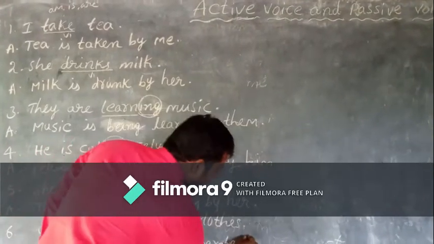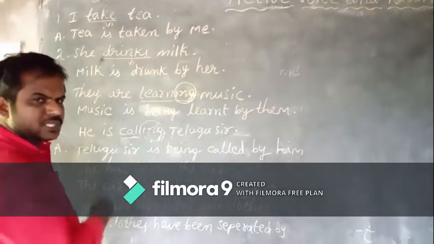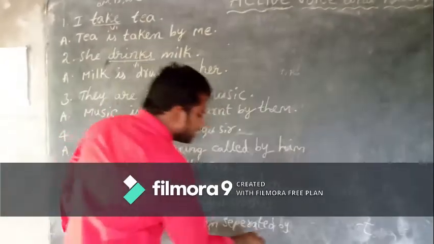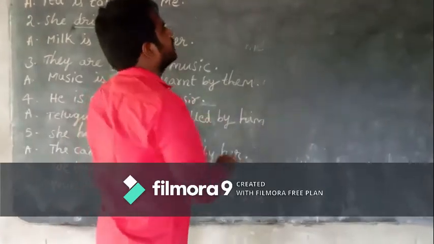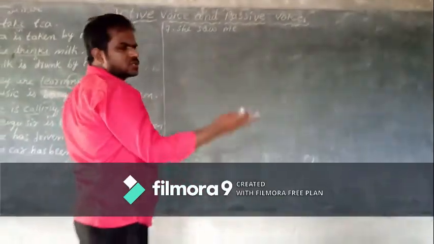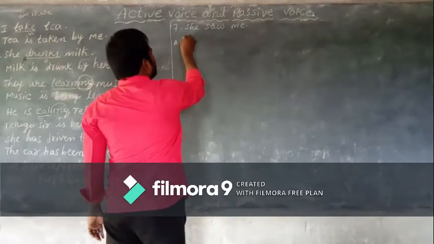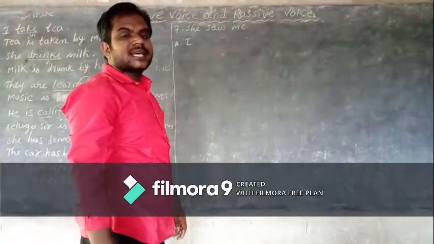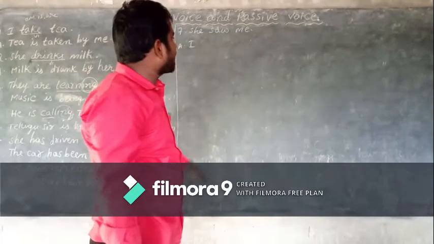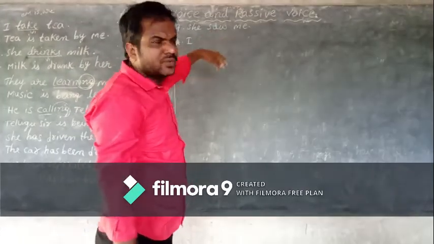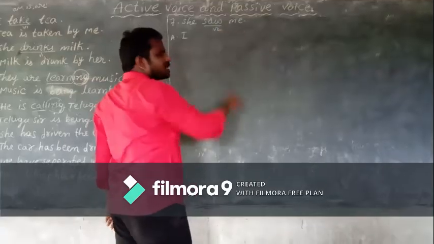Fourth rule, by. Fifth rule, we, subject should be changed as object. We becomes us. He saw me. First rule, object should be changed as subject, I. Second rule, decide B form. Children, B form will be decided according to the tense form of the verb. So tense, this is V2, children, that means past tense.